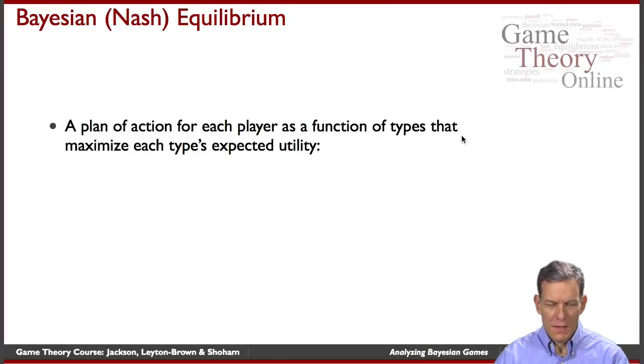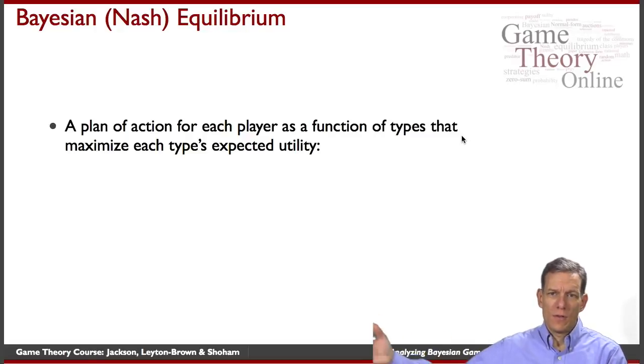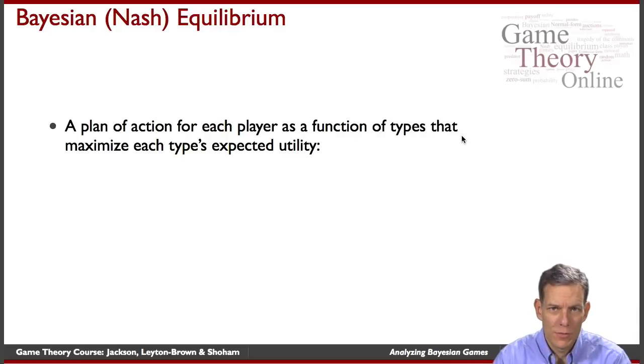And the idea is that each player, when we're talking about a Bayesian game, has a type which determines their payoffs and relates to the uncertainty, and can actually tell them something about what they expect other individuals' types to be. An equilibrium now is going to be a plan of action for each player as a function of their types. So it's going to say, if I observe a certain type, what am I going to do in the game? And it should be maximizing their expected utility. So it's going to be a best reply.